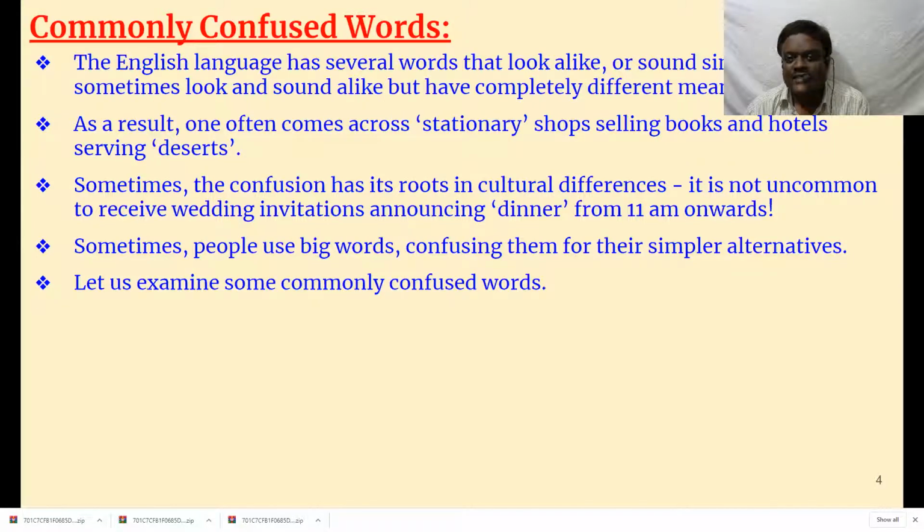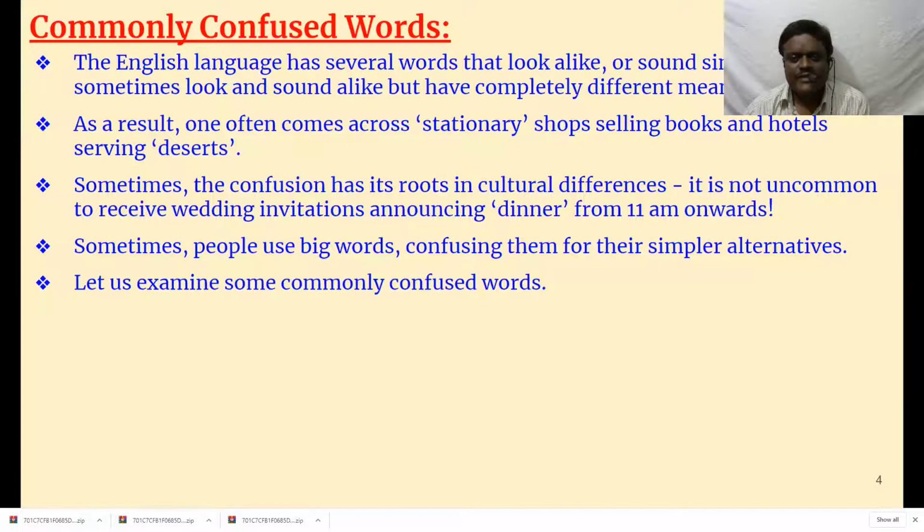Sometimes the confusion has its roots in cultural differences. It is not uncommon to receive wedding invitations announcing dinner from 11 a.m. onwards. Actually, we can say dinner starts from 11 a.m. onwards. There should be a verb. Sometimes people use big words, confusing them for their simpler alternatives.